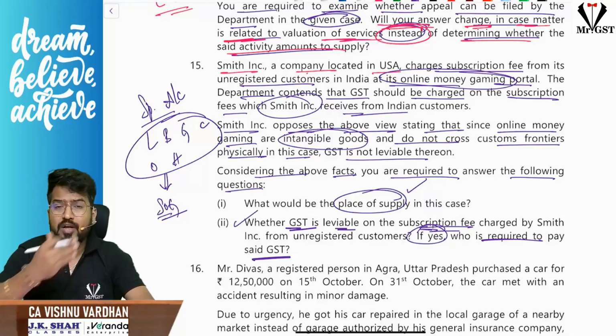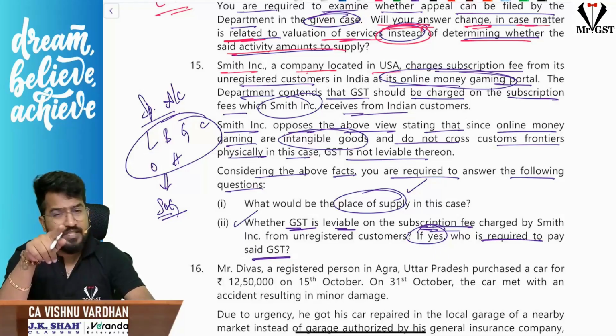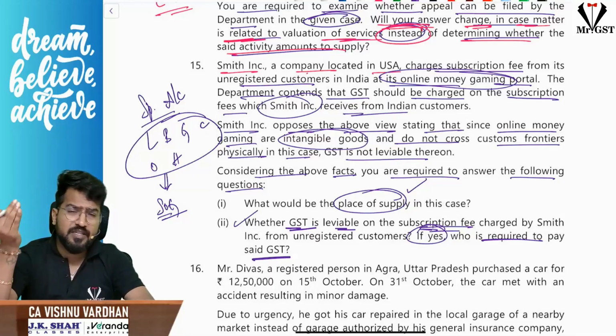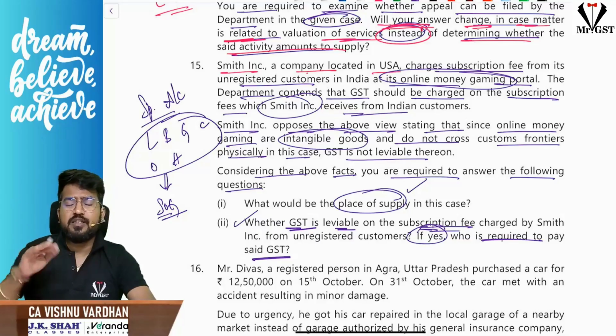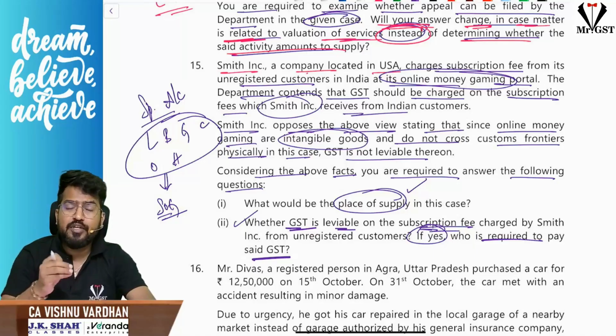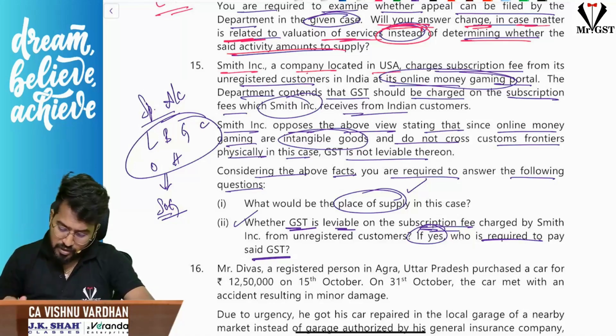When these people who are from outside India provide online money gaming services to unregistered people in India, that supplier who is there abroad should take registration in India mandatorily and should pay GST on this. Because we cannot ask the importers to pay GST under RCM here. So the point is, sir, the supplier of online money gaming from outside India has to take registration. If he doesn't have physical presence, any person representing that fellow for any purpose will be liable to pay GST. And if this company is not having any person representing them in India for any purpose, then they have the duty to appoint a person for representing them in India and paying taxes. So that is what the concept is all about.